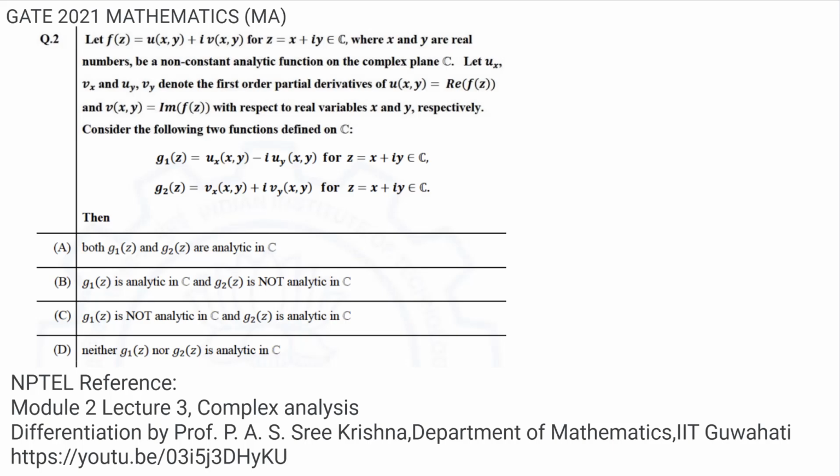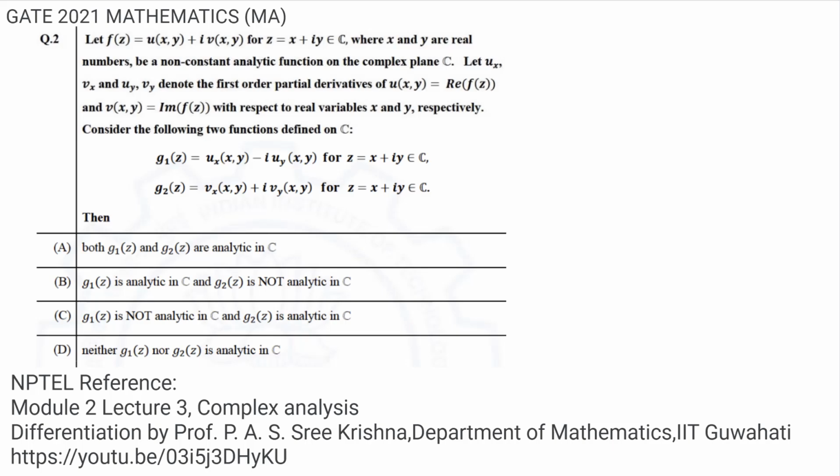Then the four options given are: option A, both g1 of z and g2 of z are analytic in C. Option B, g1 of z is analytic in C and g2 of z is not analytic in C. Option C, g1 of z is not analytic in C and g2 of z is analytic in C. Option D, neither g1 of z nor g2 of z is analytic in C.